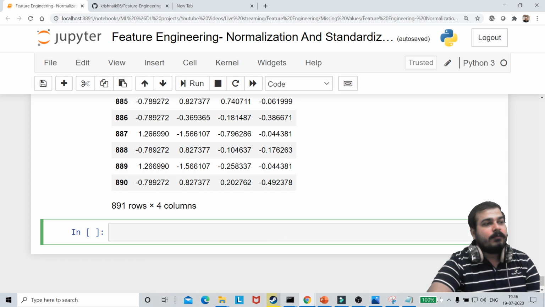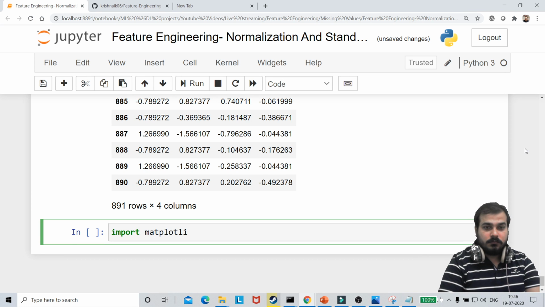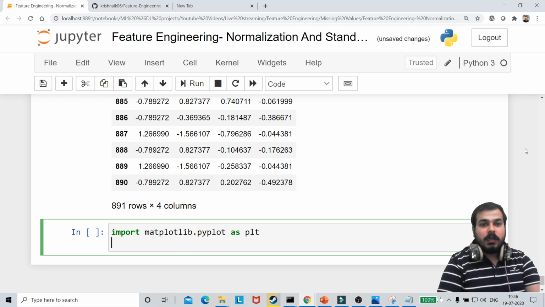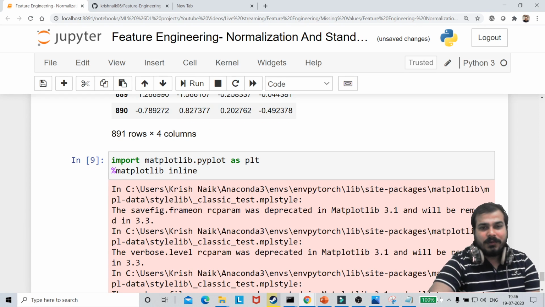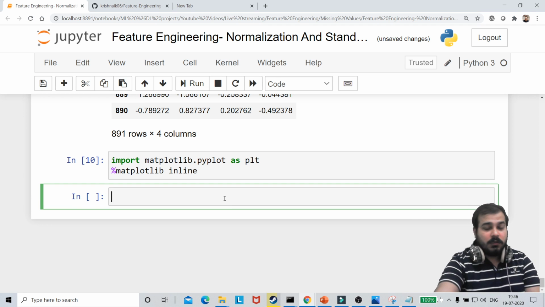Okay, now what I'm going to do quickly, guys, is first of all import matplotlib.pyplot as plt. I'm just going to do some kind of plotting. So %matplotlib inline, right? I don't know why I'm getting this particular warning, but if I execute it once again, it goes off. I really don't have time to check why I'm getting that warning.